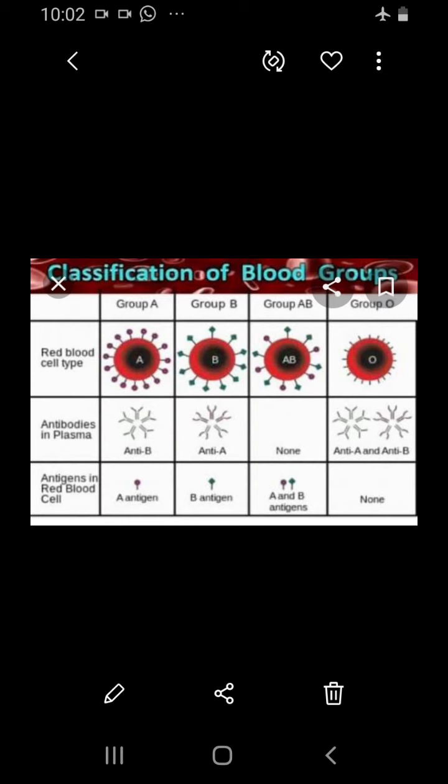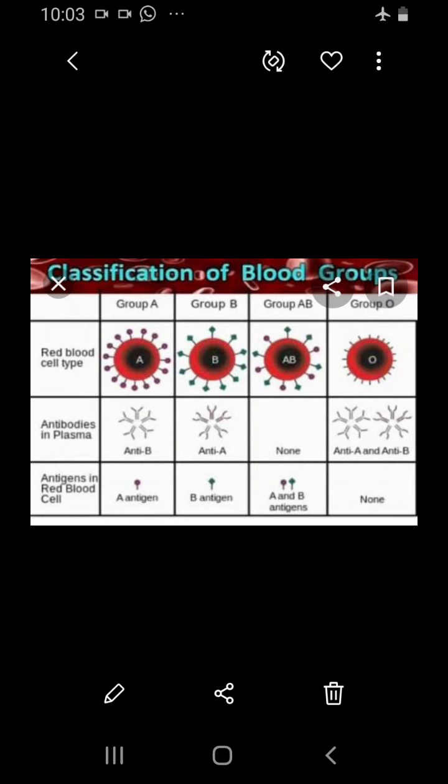So let's see the differentiation. An A group individual will have A antigen on the surface of the RBCs, and the antibody will be B. So an A group person has A antigen and B antibody. The same way in B group: a B group individual will have B antigen, but they will have the A antibody. Oppositely, if the antigen is A, the antibody will be B. If the antigen is B, the antibody will be A.